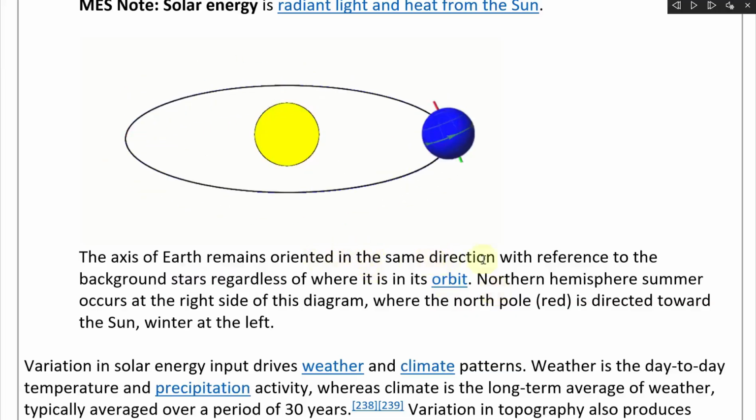Basically, it's oriented in the same direction with reference to the background stars, regardless of where it is in orbit. Northern Hemisphere summer occurs at the right side of this diagram, where the North Pole, in red, is directed toward the sun. It's rotating this way. Winter is at the left.